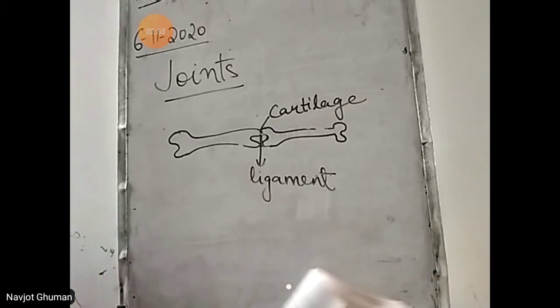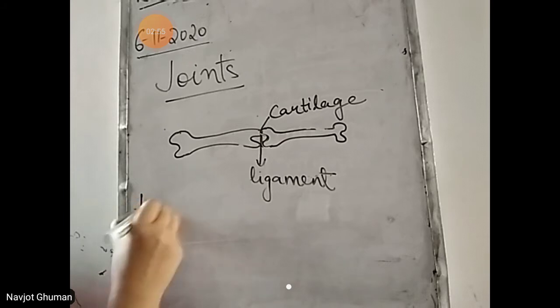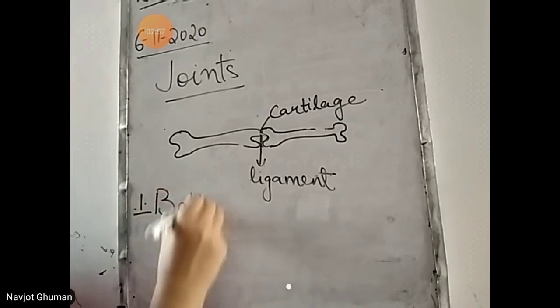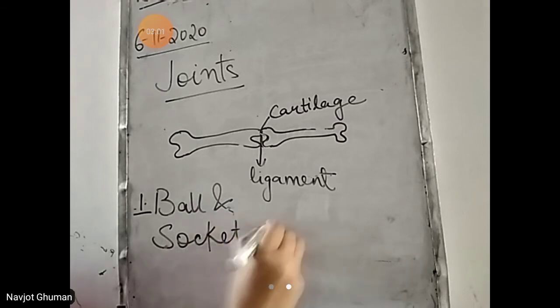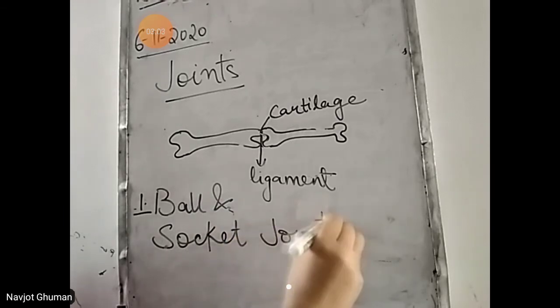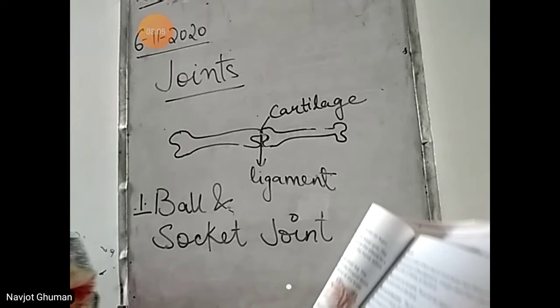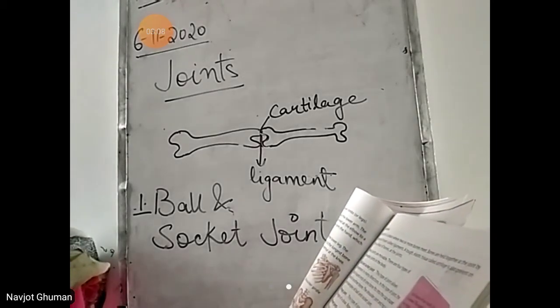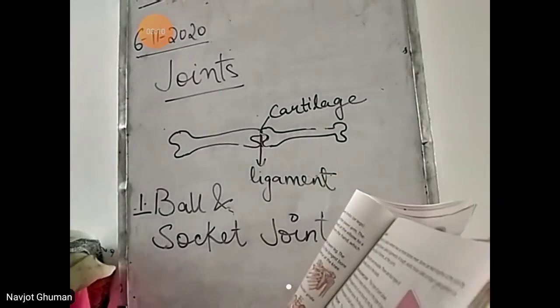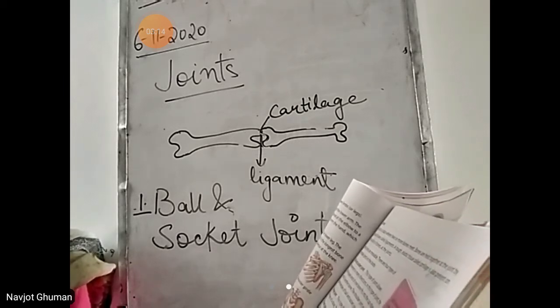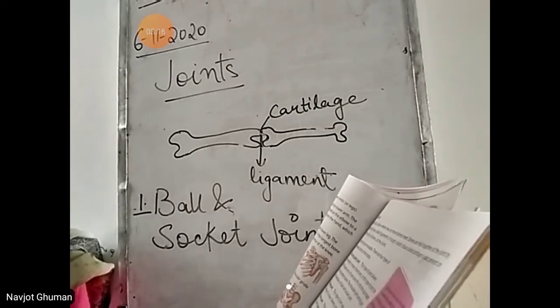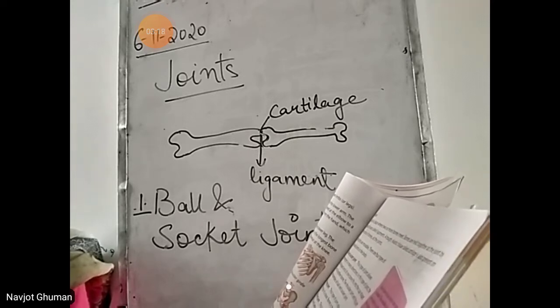First movable joint is ball and socket joint. This type of joint allows movement in many directions. In this type of joint, the ball-shaped end of one bone fits into the cup-shaped end of another bone.